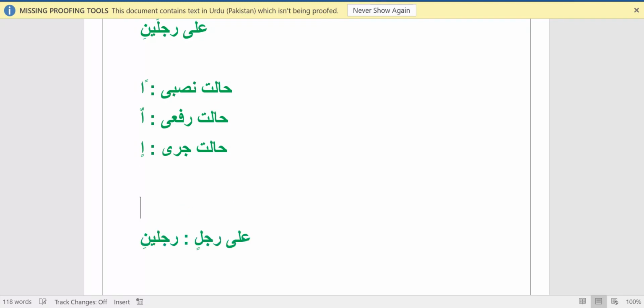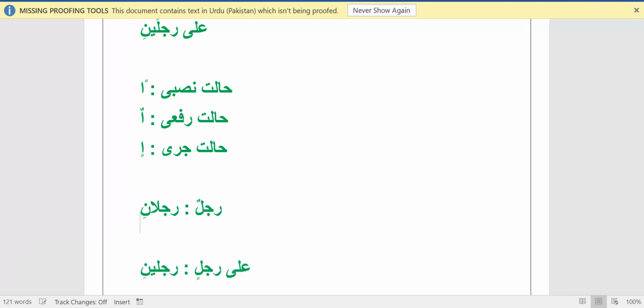Now here again I'm writing rajulun with pesh. If we are writing rajulun with zamma, that is in halate raf'i state. Now I'm writing the tasniya word in halate raf'i state, so that is alif noon, rajulani. Now if I'm writing the wahid word rajulan in halate nasbi state, for tasniya we have to add yanun.